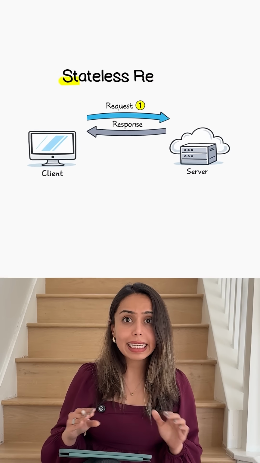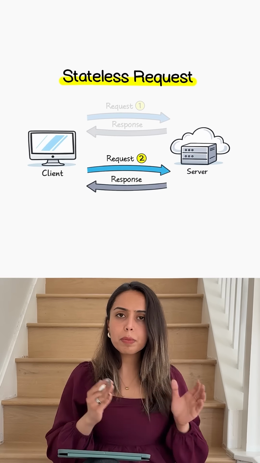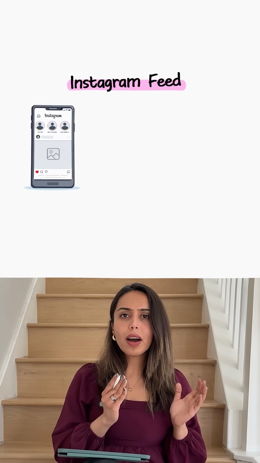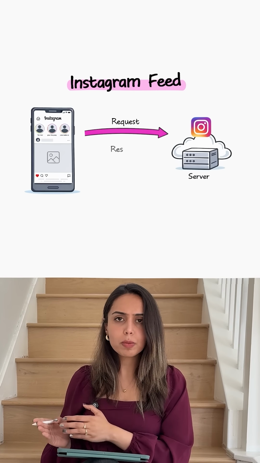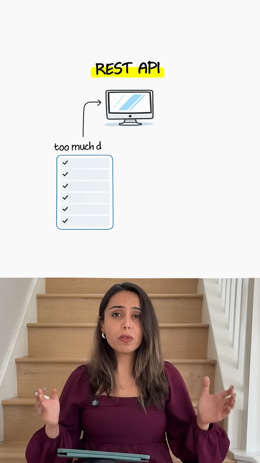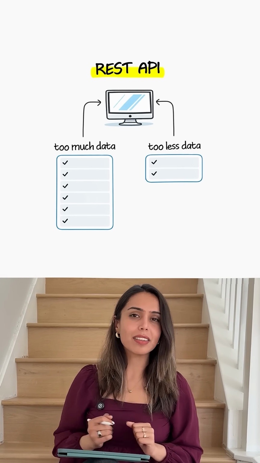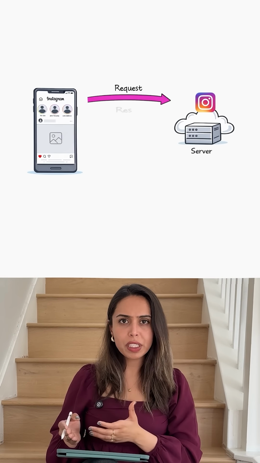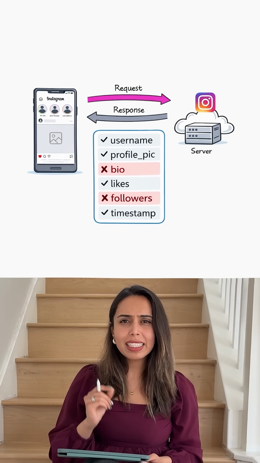Every request is stateless, which means the server doesn't remember the previous request from the same client. A good example of this is Instagram loading your feed. Your app sends a request and your server responds with all the post details. Now, the major limitation with REST is sometimes you get too much data and sometimes you get too little data. An example here is when Instagram loads your feed, the server responds with fields your screen doesn't even require.